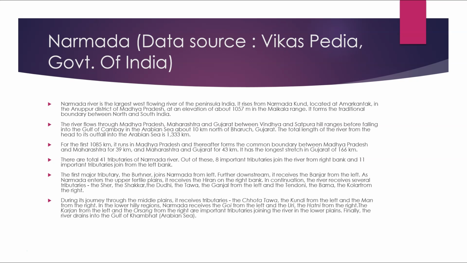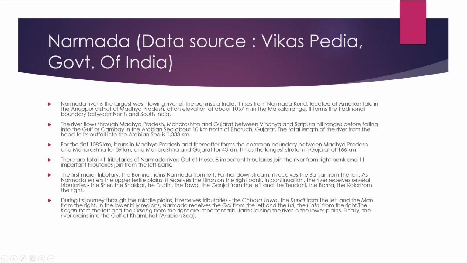Narmada River is the largest west-flowing river of peninsular India. It rises from Narmada Kund, located at Amarkantak in the Anuppur district of Madhya Pradesh at an elevation of about 1057 meters in the Maikal Range. It forms the traditional boundary between north and south India. The river flows through Madhya Pradesh, Maharashtra, and Gujarat between the Vindhya and Satpura hill ranges before falling into the Gulf of Cambay in the Arabian Sea about 10 kilometers north of Bharuch, Gujarat.